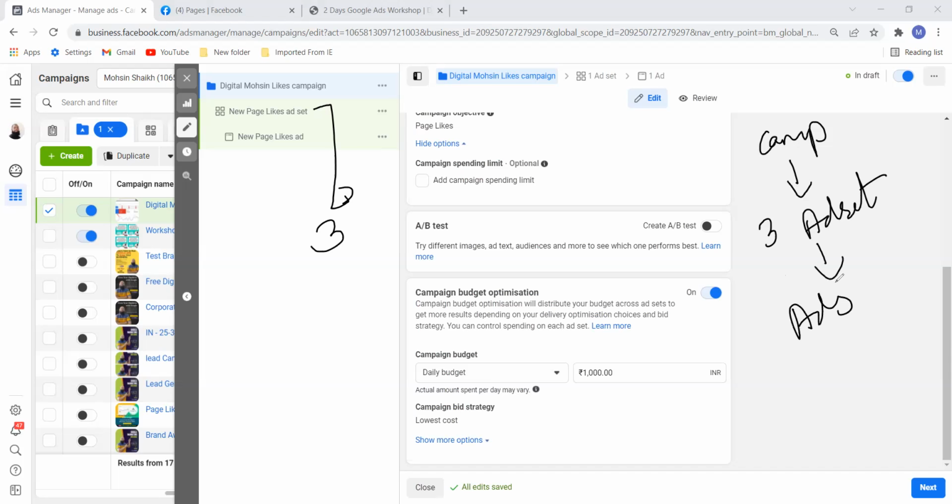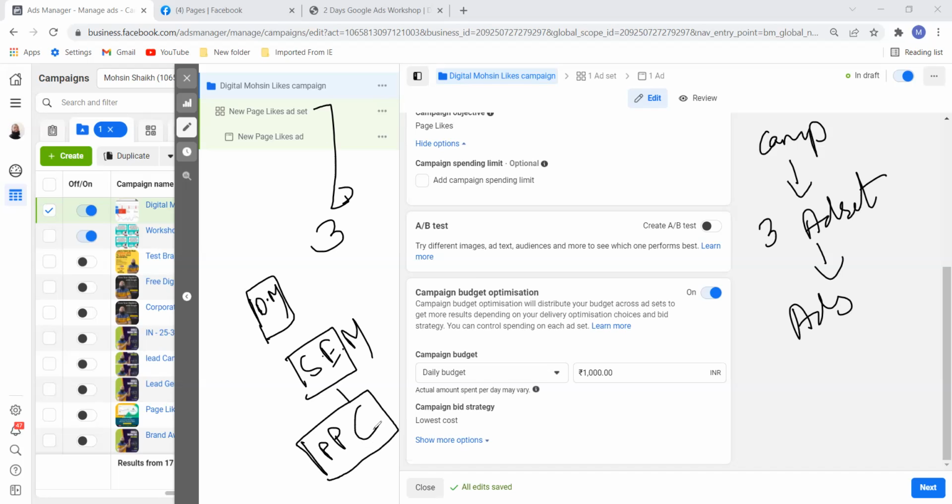So 3 ad sets means 3 ads, and I have 3 different pictures. One talks about digital marketing, one talks about search engine optimization and search engine marketing, and one talks about getting a job as a PPC analyst in Google.